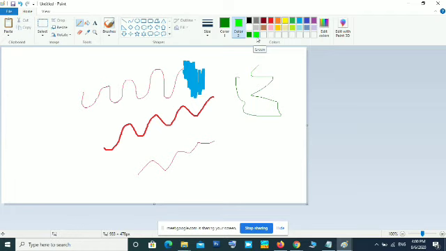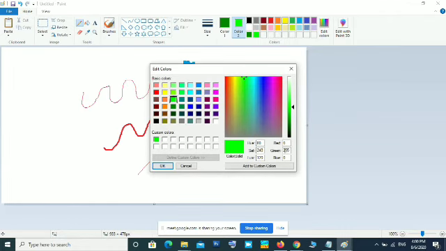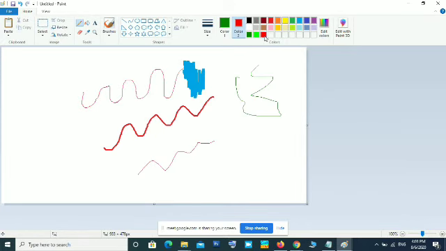Similarly, if you want full red color, then click edit color. Then change this green value from 255 to 0. Then in the red box you type 255. That is the maximum value. That is the full red. Then click add to custom color. Then click OK. Now this is pure red. Pure red. Okay, click it and drag. Draw with your foreground color. Select it and drag. Okay, this way you can bring your color.